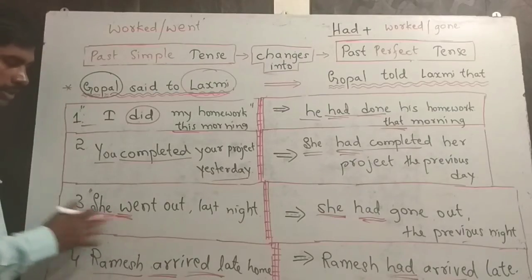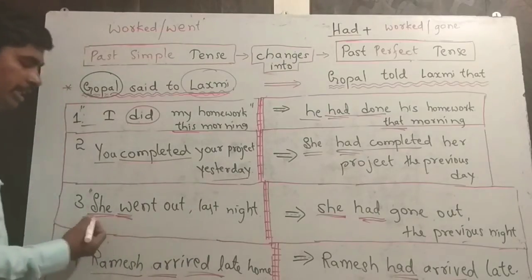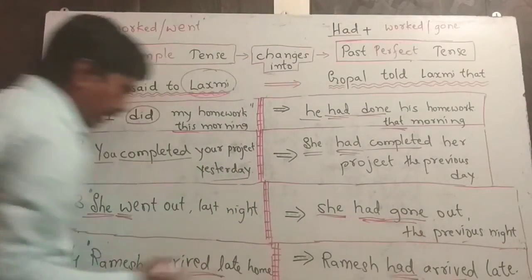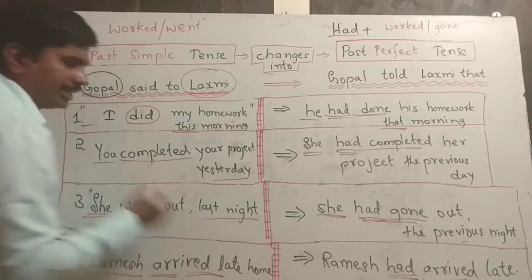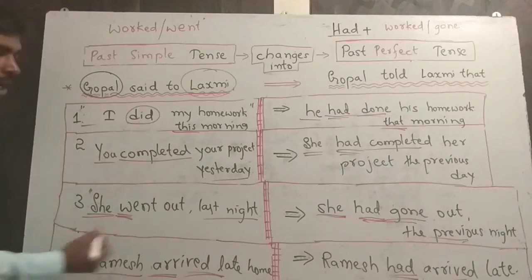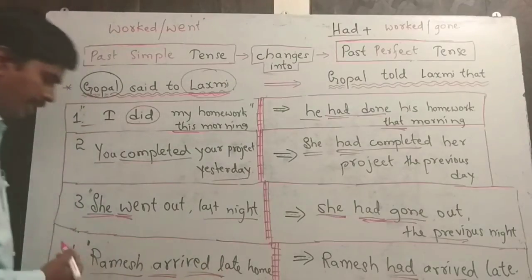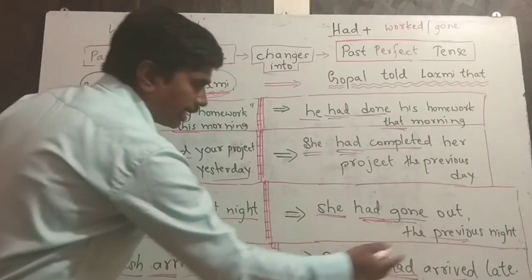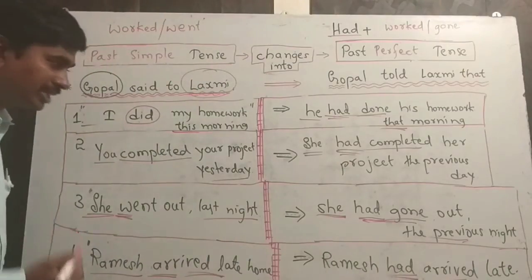She went out last night. Here went out changes to had gone out. Last night changes to the previous night. Ramesh arrived late home last night changes to Ramesh had arrived late the previous night.